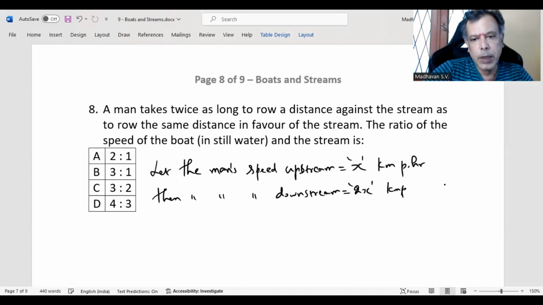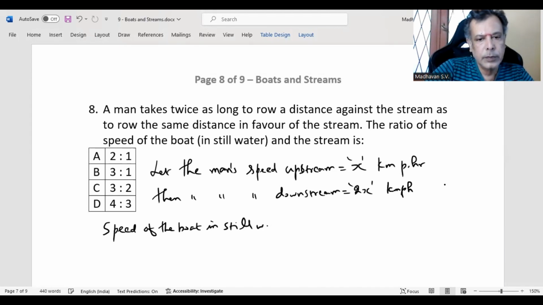kilometer per hour. Now we need to find out the ratio of speed of the boat in still water divided by speed of the stream.